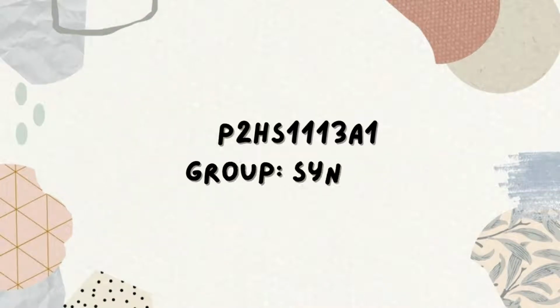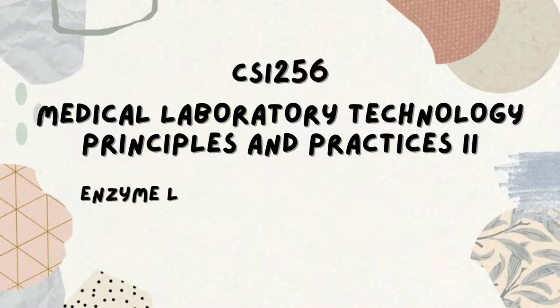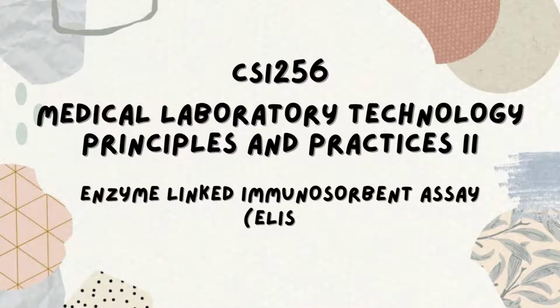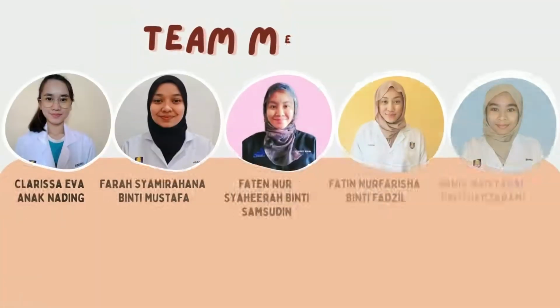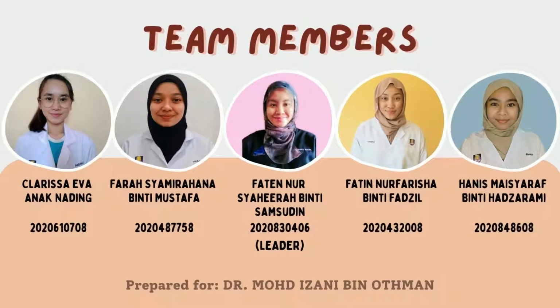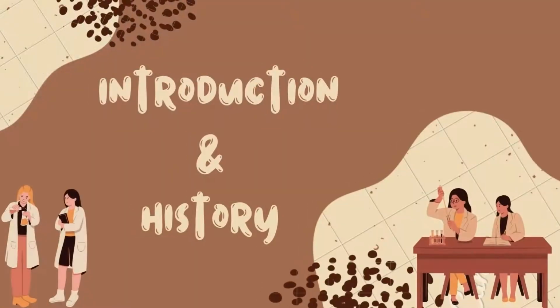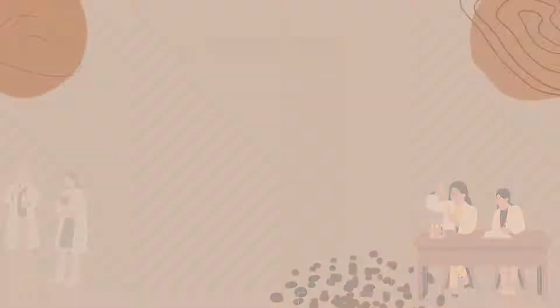We are from class B2 HS1113A1 and our topic for the CSI 256 assignment is Enzyme-Linked Immunosorbent Assay. I would like to introduce my team members: Clarissa Eva, Farah Shamirahana, Fatinur Shahira, Fatinur Farisha and also Hanis Masharaf. First of all, I will start with presenting the introduction and history of ELISA.